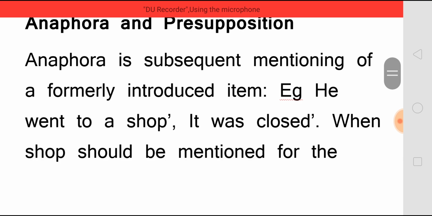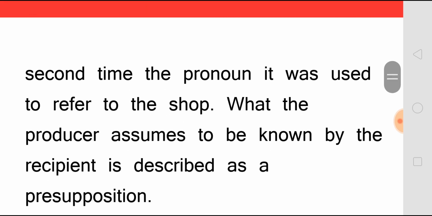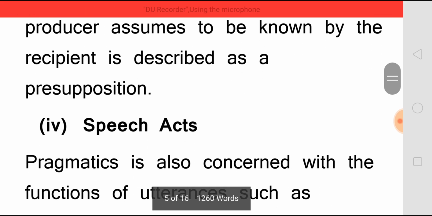Anaphora and presupposition. Anaphora is subsequent mentioning of a formally introduced item. Example, he went to a shop, it was closed. When shop should be mentioned for the second time, we use the pronoun it, and this it refers to the shop. What the producer assumes to be known by the recipient is described as presupposition.